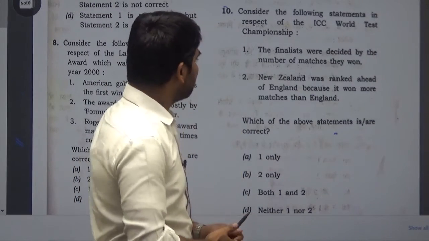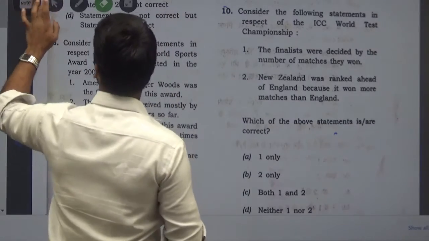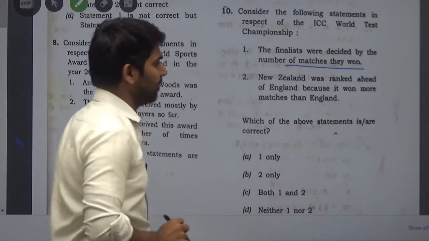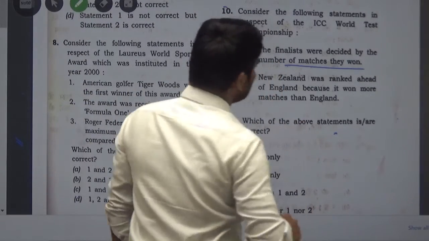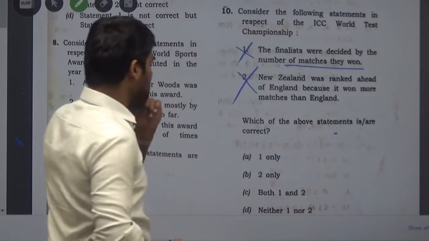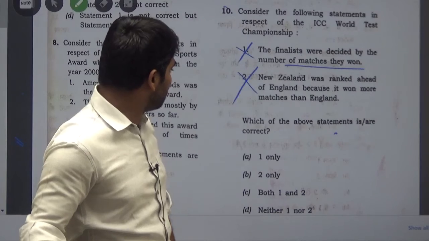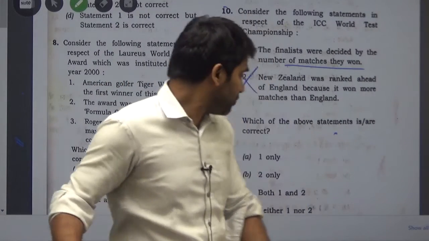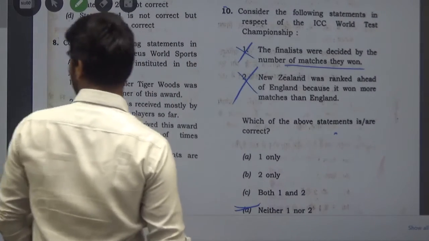The first statement is that the finalists were decided by the number of matches, not by the number of matches they won but the points they scored. So the first is wrong. Second, New Zealand was ranked ahead of England. This is again wrong. So in question number 10, we have two statements and both are wrong. The answer would be neither one nor two, and that is option D.